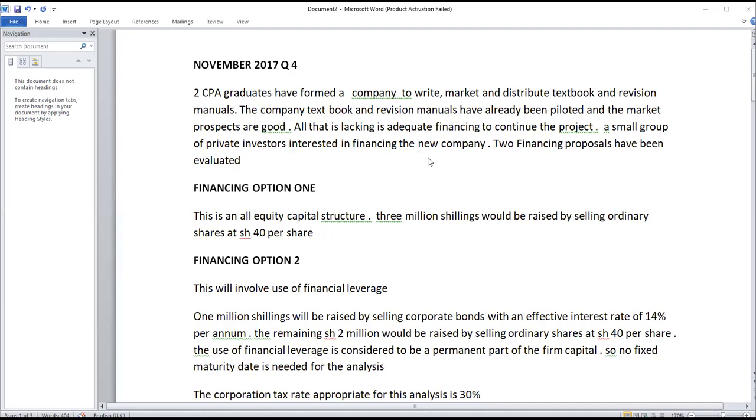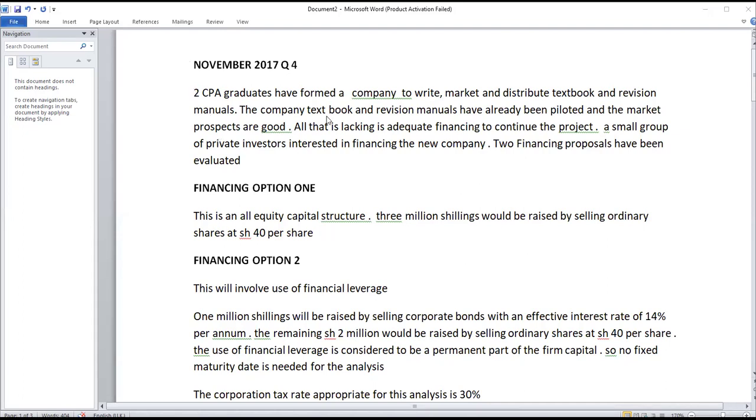Today, the focus is on advanced financial management, specifically on the indifference level. So for me to illustrate the indifference level, we need to do this brief question here that was tested on November 2017, question 4, part A. We have been told,